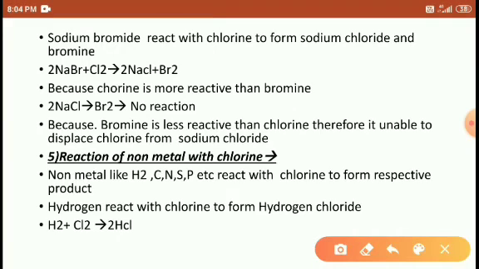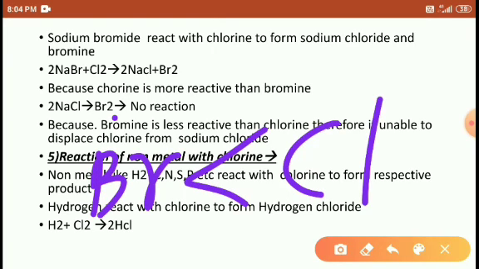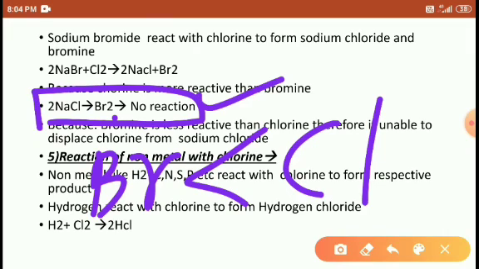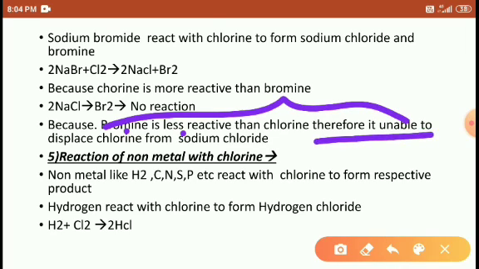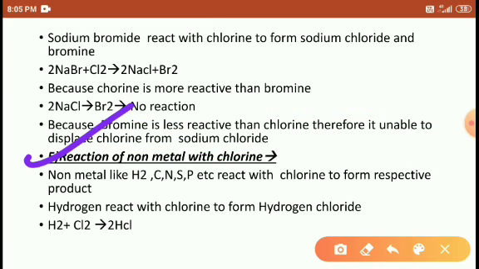So what happens? Highly reactive chlorine removes bromine from sodium bromide and it separates as bromine molecules, and chlorine moves toward the bromine position. Right students? So this reaction is possible. If you reverse the reaction, what happens? Bromine is less reactive than chlorine. So that's why this reaction is not possible. Because bromine is less reactive than chlorine, it is unable to displace chlorine from sodium chloride. Understood students?